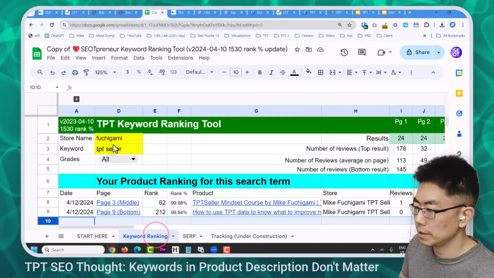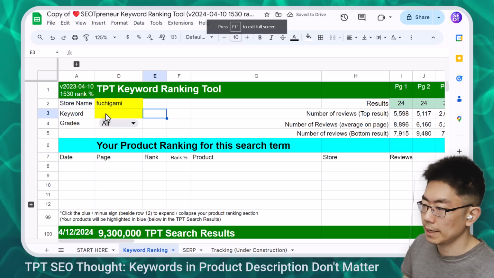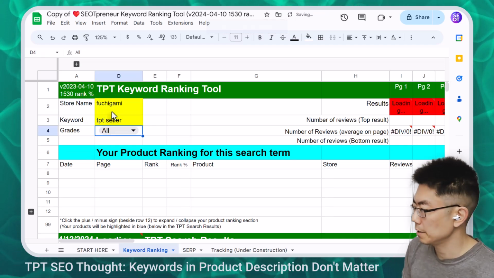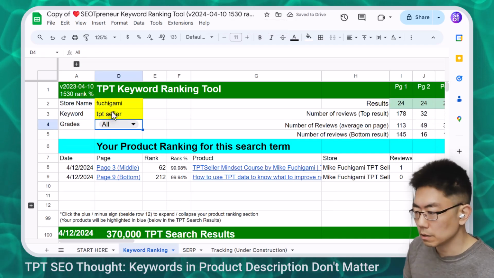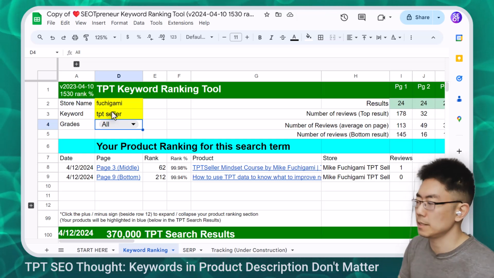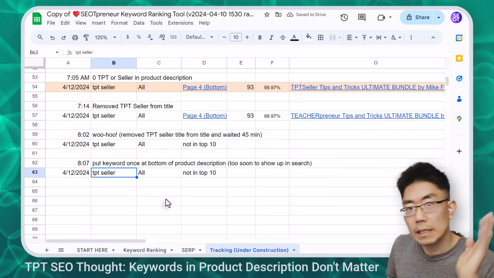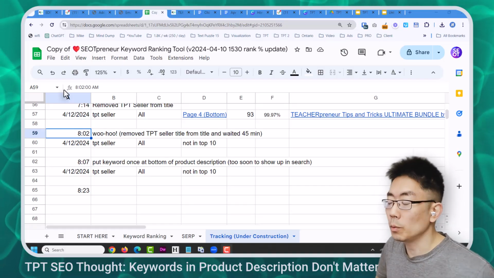Let's force this to reload. It's right here on the side. And then let's put TPT seller, hit enter. Does it show up? The ultimate bundle does not show up yet. I didn't expect it to because it's too fast. Let's come back in a couple of minutes. All right, it's 8:23 a.m.